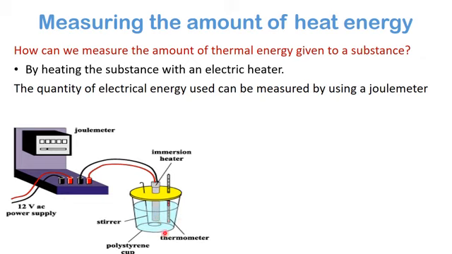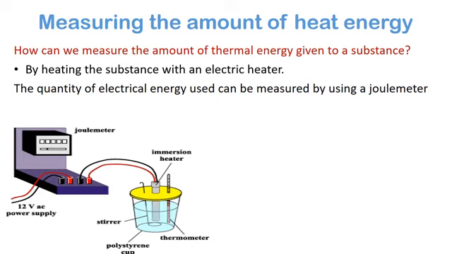It will give heat to the substance. And when it is connected to the joule meter, we can measure how much heat we give, how much electricity we give. The electrical energy will be equal to the amount of heat we give to the substance. So we can measure like this.